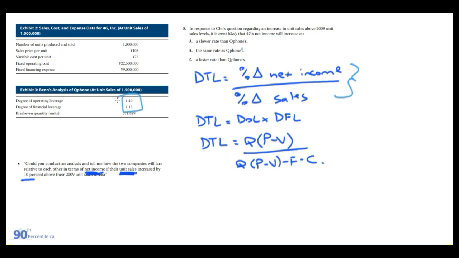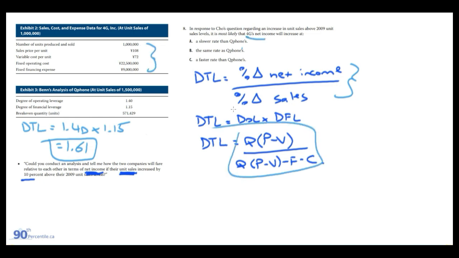We have degree of operating leverage and financial leverage here, so we can just use this formula and multiply them out. So I'll keep this over here. And we got 1.40 operating leverage times 1.15 financial leverage, and that brings us to 1.61 degree of total leverage. So now we can find 4G's, but we're only given this info, so we're going to have to actually use this formula down here.